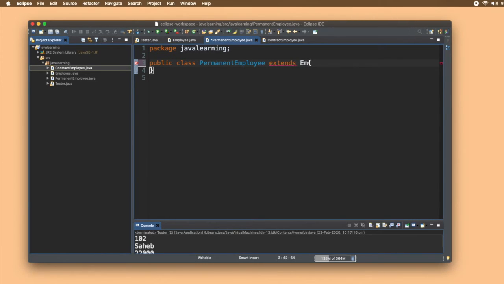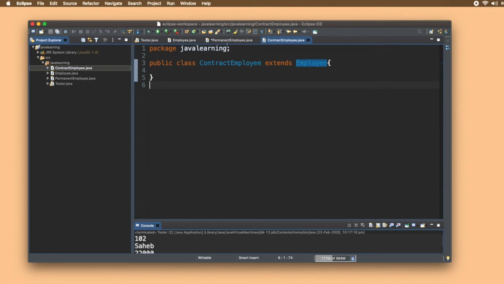So I'll write extends employee. Right? Now what happens? Inside this permanent employee class we have all the methods of employee. And similarly in contract employee I can write extends employee.